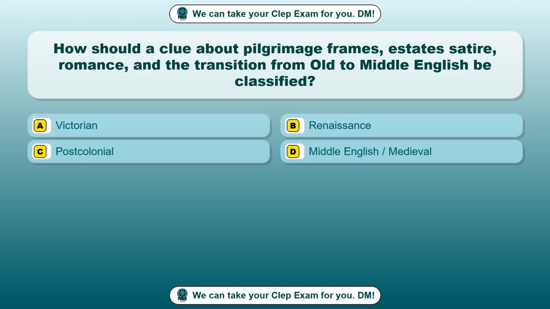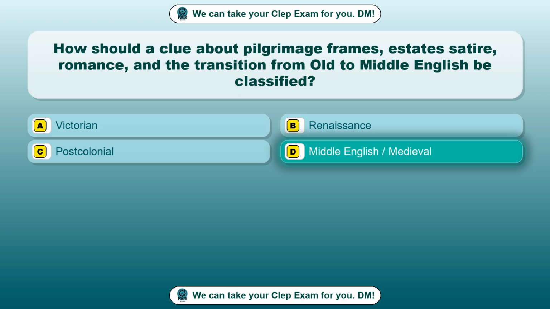Question 87. How should a clue about pilgrimage frames, estates satire, romance, and the transition from Old to Middle English be classified? Option A, Victorian. Option B, Renaissance. Option C, post-colonial. Option D, Middle English/medieval. The correct answer is option D, Middle English/medieval.